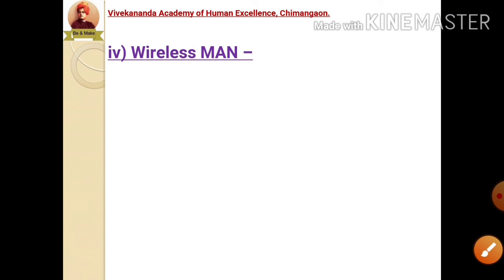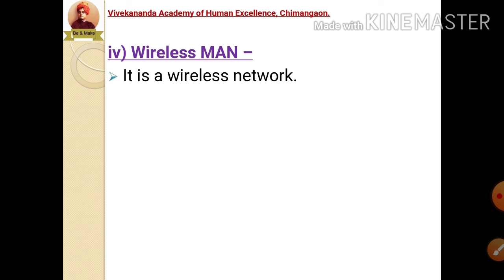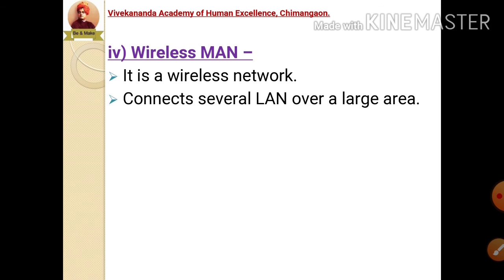The fourth type of wireless media is wireless MAN. It is also a wireless network. It connects several LANs over a large area. Now we have learned about the types of networks: LAN, WAN, MAN. So MAN is a network which connects computers over an area like a city or town. So we can connect many LANs inside this wireless MAN, but the connection will be done with the help of wireless technology.